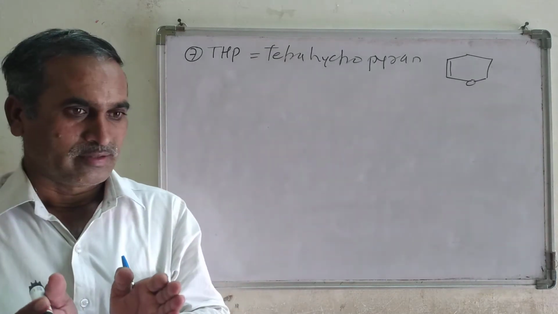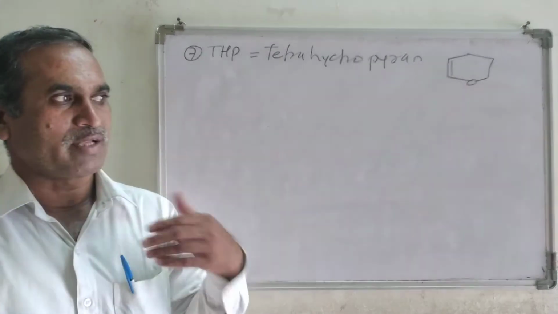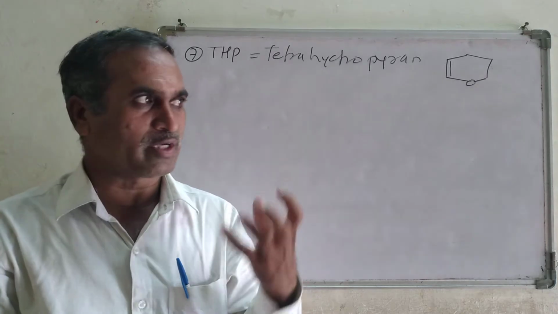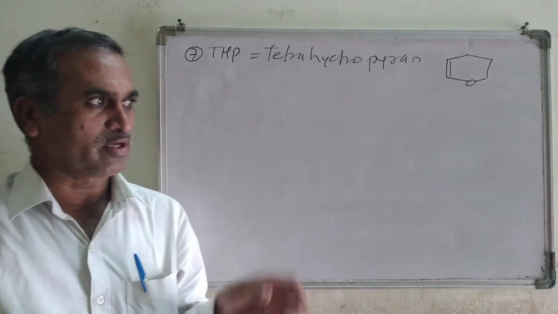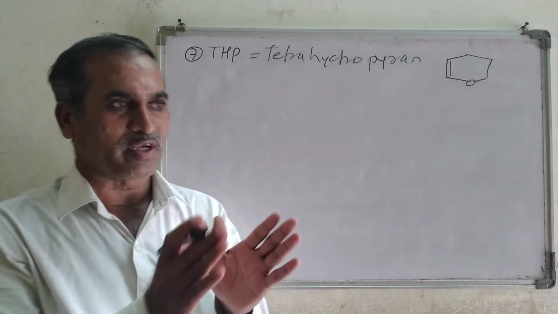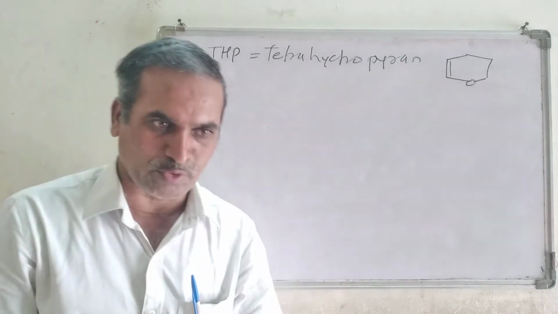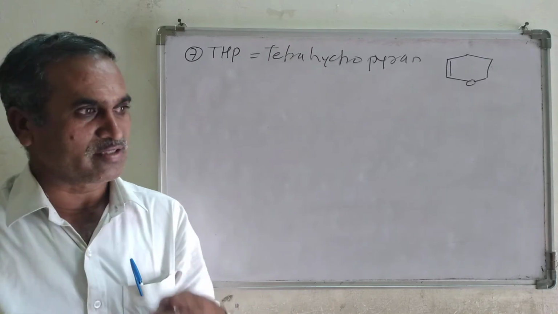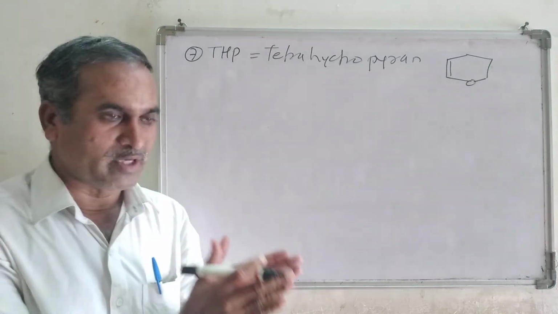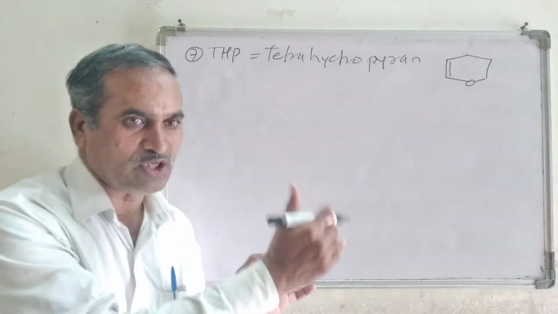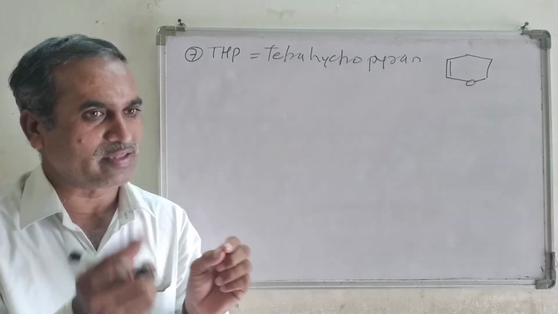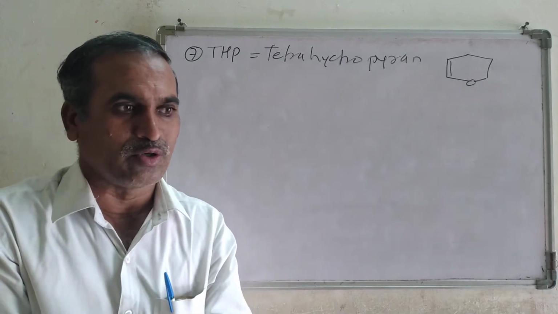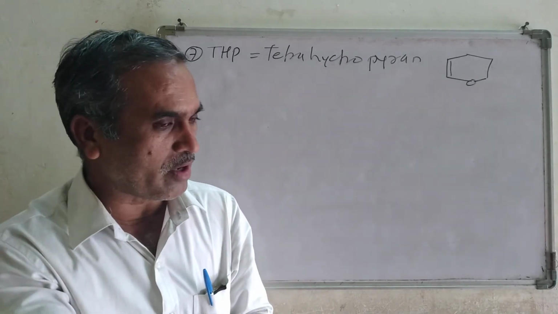At the beginning as well as in the middle I talked about what a protecting group means. Protection is the modification of a functional group, just like masking one of the functional groups present in the organic compound, and the reaction is carried out at another center, and we get the desired product.